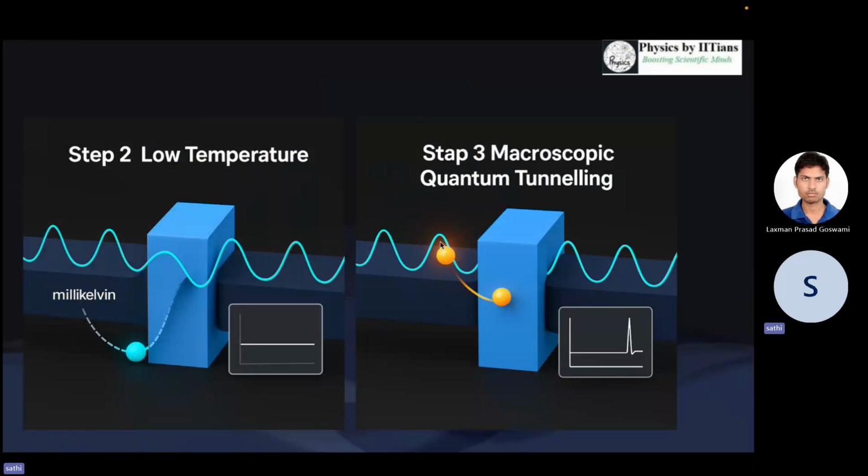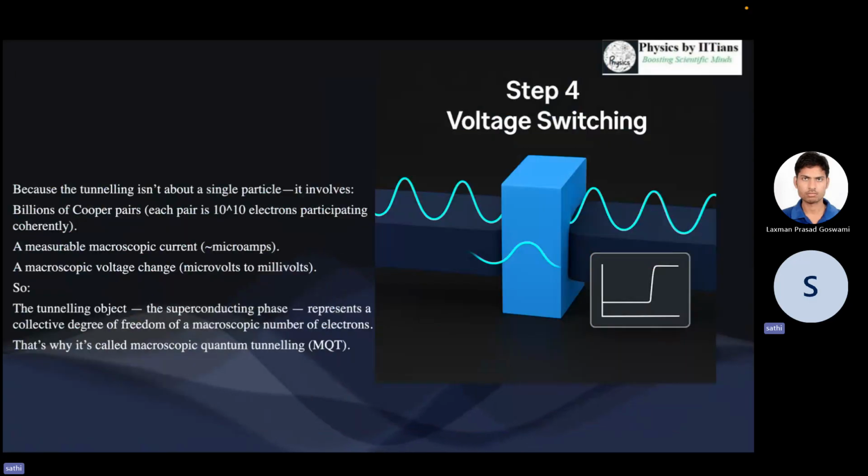This is coming from quantum mechanical tunneling of the Cooper pairs. Since this tunneling is not about a single particle, it involves billions of Cooper pairs present in the superconductor, and this tunneling causes a measurable macroscopic current or voltage change,